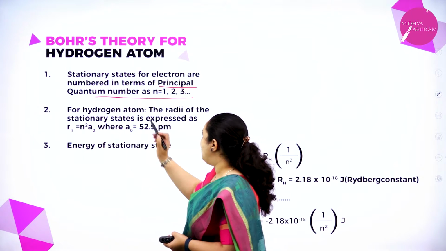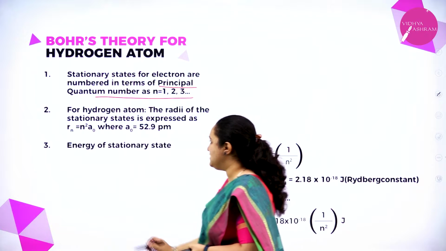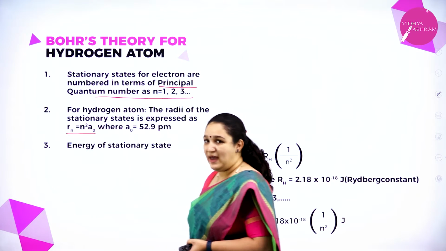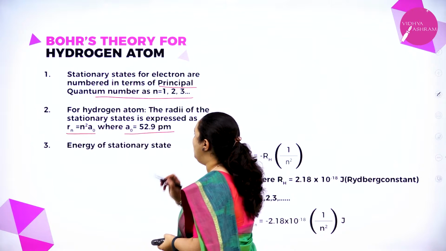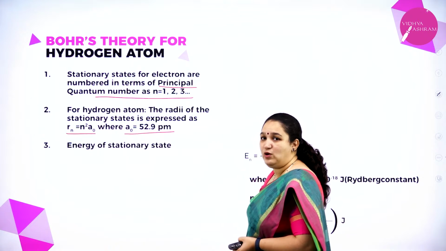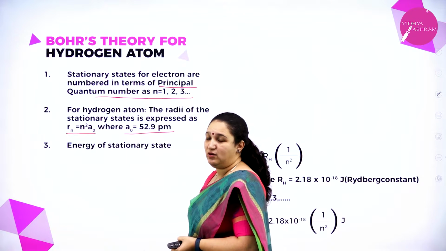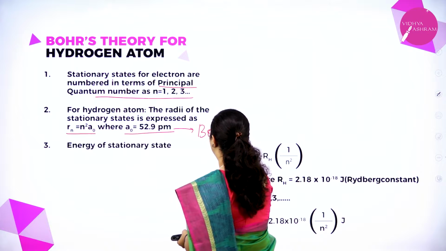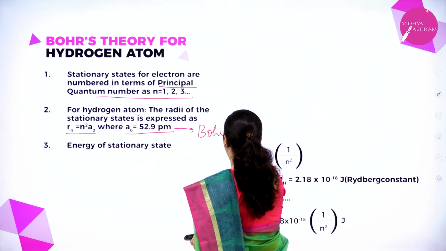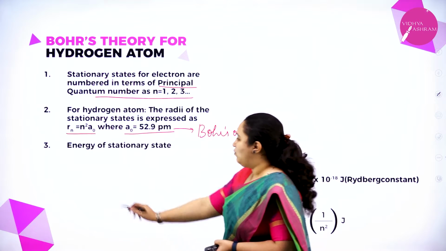For the hydrogen atom, the radii of the stationary states are expressed as Rn is equal to n square a naught, where a naught is equal to 52.9 picometer. It is also called the Bohr orbit. So for the hydrogen atom, what is n?